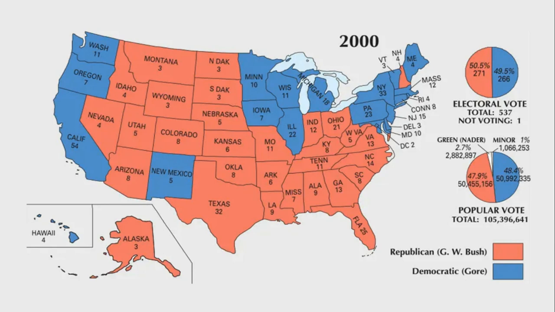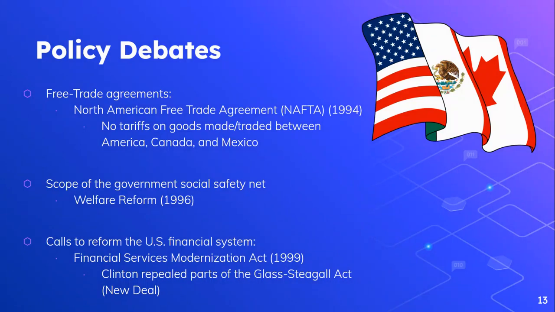Okay. All right. So I just wanted to make sure we went over that briefly so you can see the political structure and who's winning in these different elections. And George W. Bush is going to be the last main president that we talk about for this lesson. All right. So let's talk a little bit more about policy debates and what people are disagreeing with each other on. So there's a lot of debate over this idea of free trade agreements.